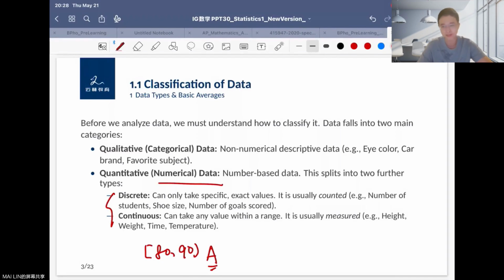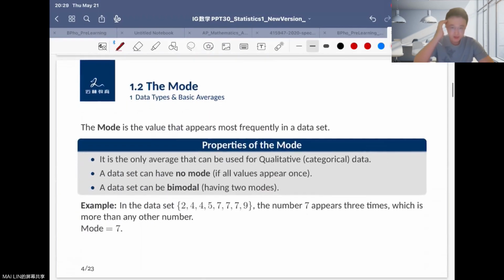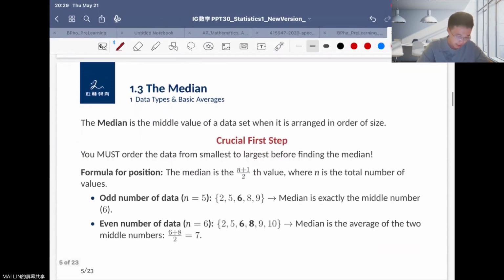Don't be worried about this. IGCSE doesn't test you on the definition of it. So let's move into the first part, the mode. What is the meaning of the mode? Mode means the value that appears most frequently in the data set. For example, here we have the data set 2, 4, 4, 5, 7, 7, 7, 9. You can find 7 appears 3 times and 4 appears 2 times. So we can say the mode equals 7. That is the mode.